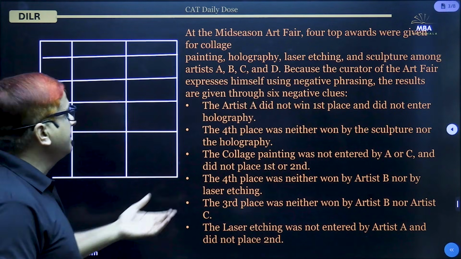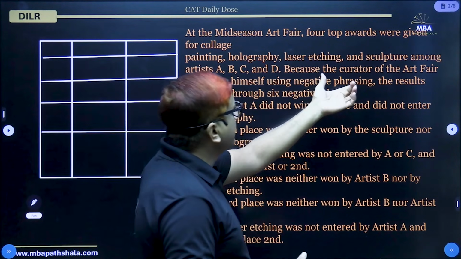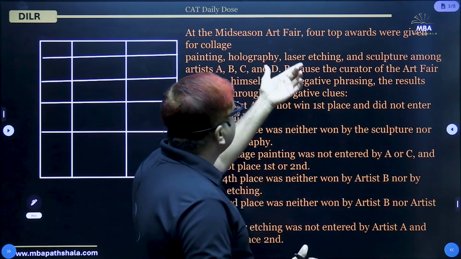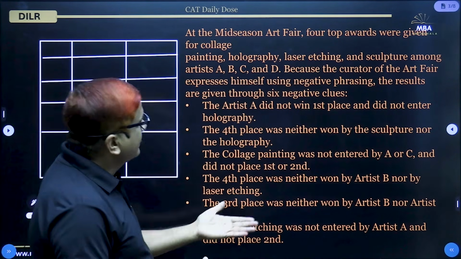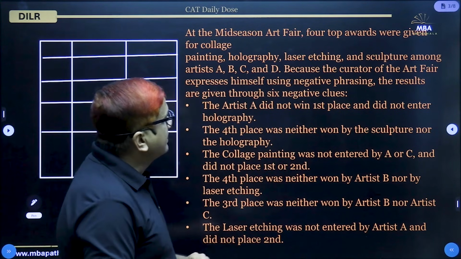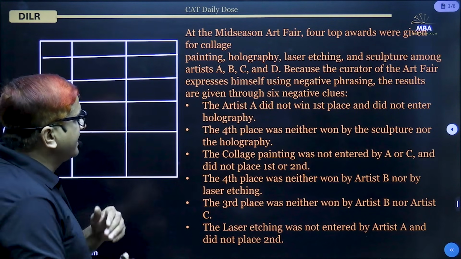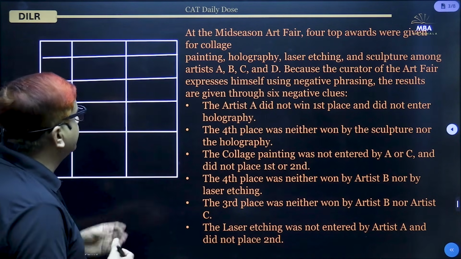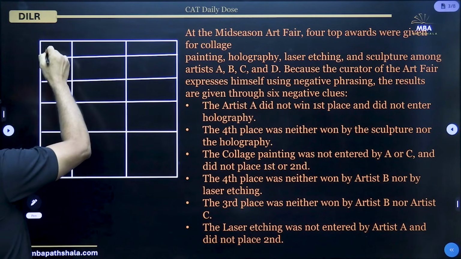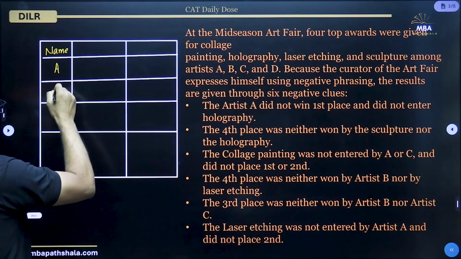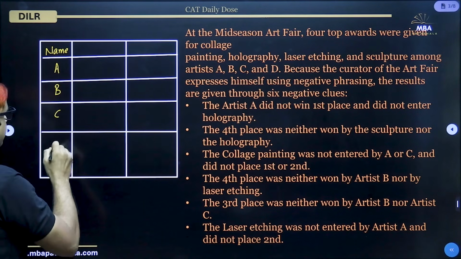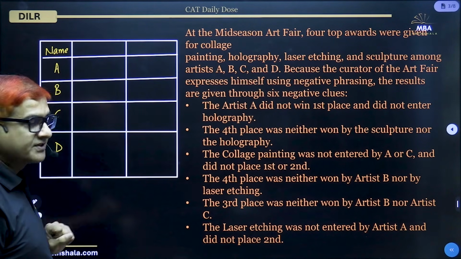That can be either the name of the person, or the place that they are getting, first, second, third, fourth, or the art that they are submitting. Anyone we can take as the fixed variable. Let us take the name as the fixed variable, that is A, B, C, D.